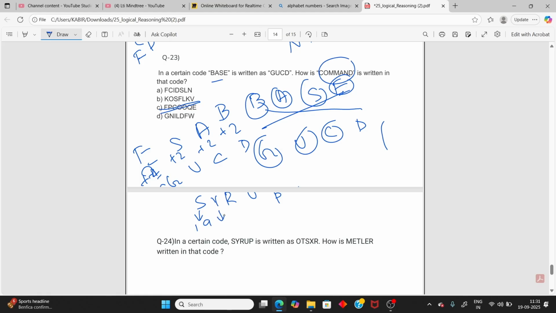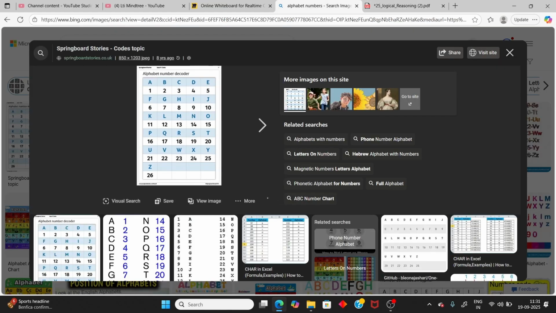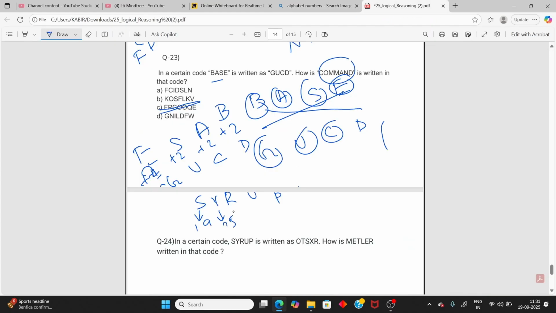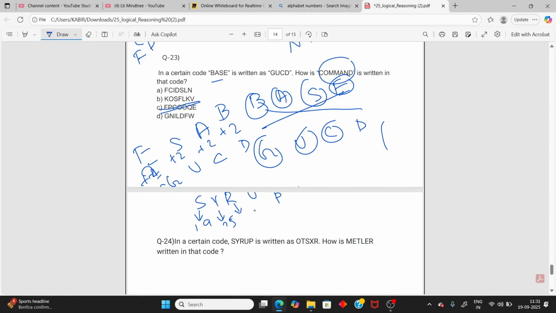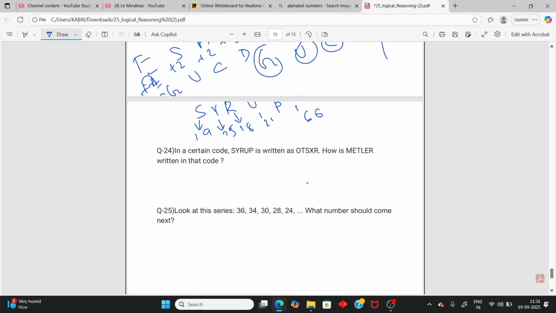And Y is 25, so write 25. And R is 18. You should remember all the alphabet numbers. U is 21 and P is 16. But it is written OTXR.